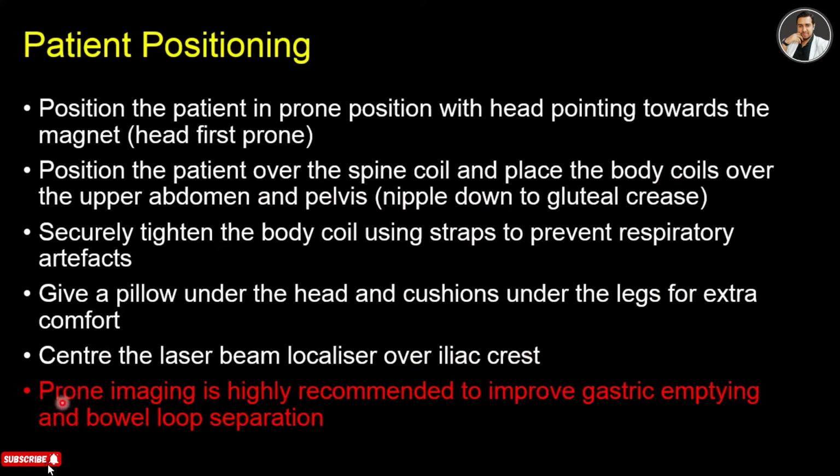And now why is the prone position required? Prone imaging is highly recommended to improve gastric emptying and bowel loop separation. When we position the patient prone, the patient feels pressure on the abdomen and stomach, so the oral contrast is spread all over the intestine, and because of the pressure, the stomach empties quickly.